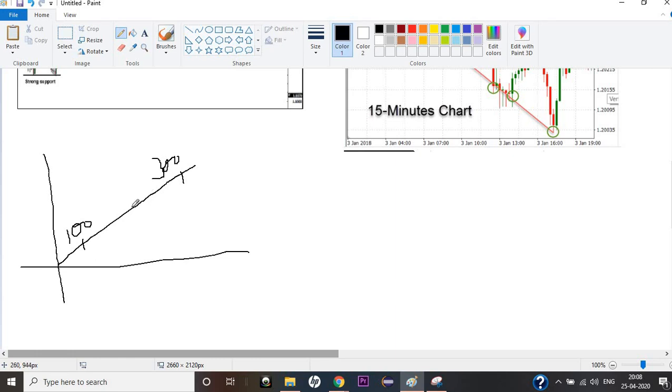But guys, have you seen any company stock wherein the price would keep on rising like this without having any swing? What I mean by swing is, usually what I see in the real world is the price goes up, it comes down a bit, it goes up, it comes down a bit, goes up, comes down a bit, right?